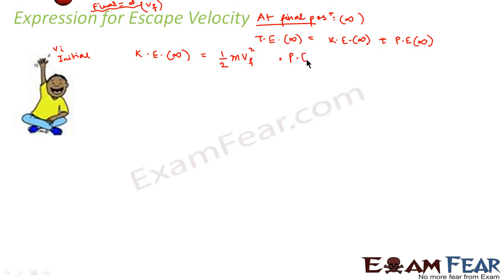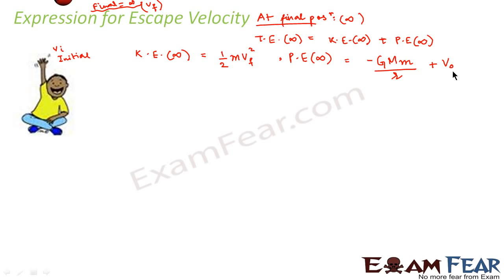What would be the potential energy at infinity? This would be, as I told you, the expression for potential energy, that is minus G m1 m2 by r. What is this m1? This is nothing but the mass of the earth. And what is this m2? m2 is the mass of the ball. I mean, this small m is the mass of the ball. So this plus V0. This is how we defined potential energy.